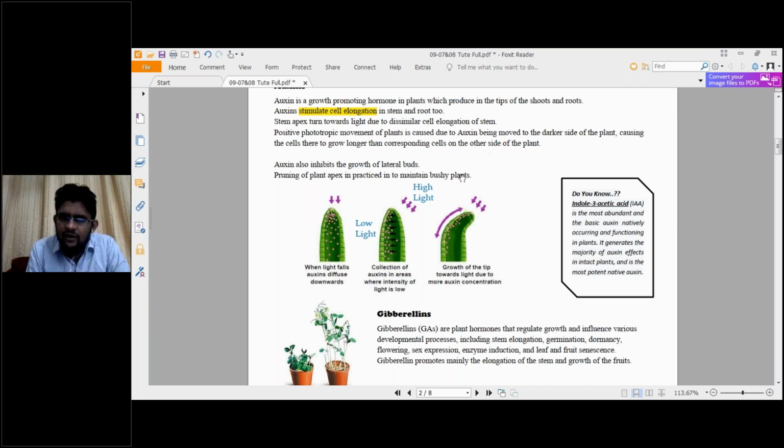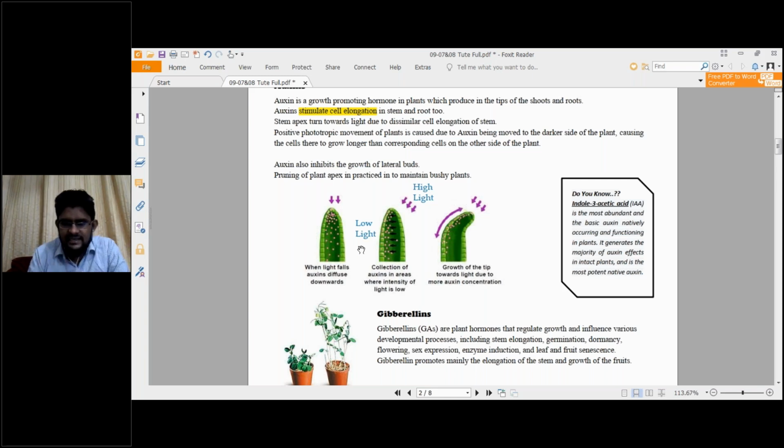Now the light is falling from a certain direction at an angle. The auxins which were present throughout the stem at the top will be diffusing to the opposite side. Why is that? Because on one side the light is intense, and on the opposite side the light will be low in intensity. So from the high light intensity area to the lower light area, auxin will be moving back.